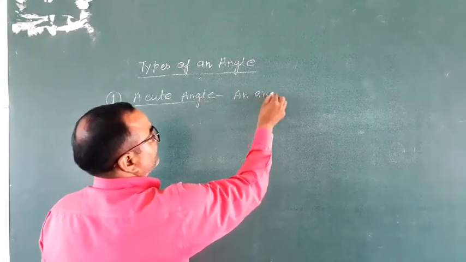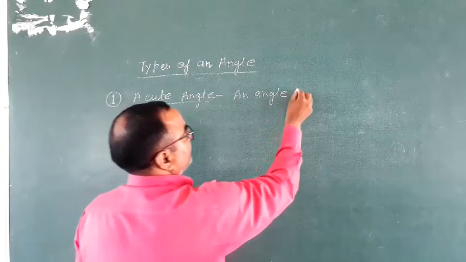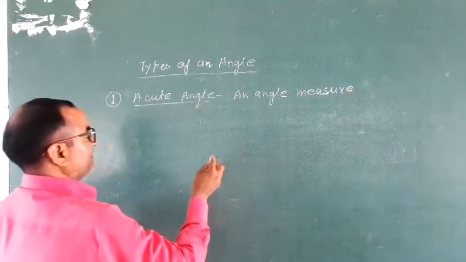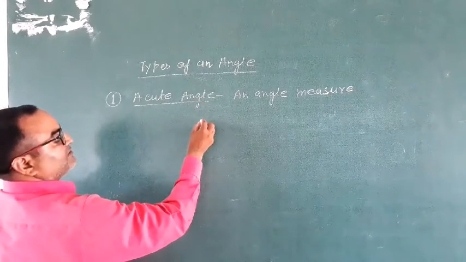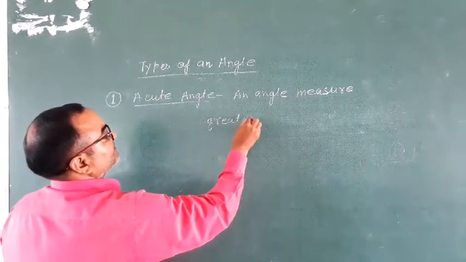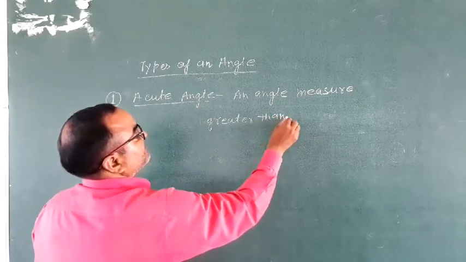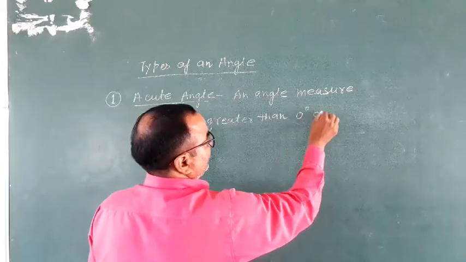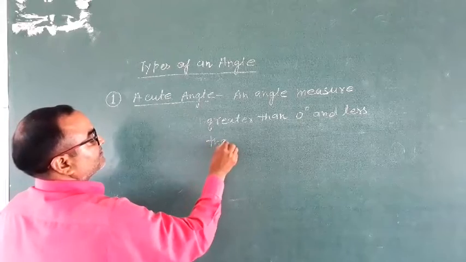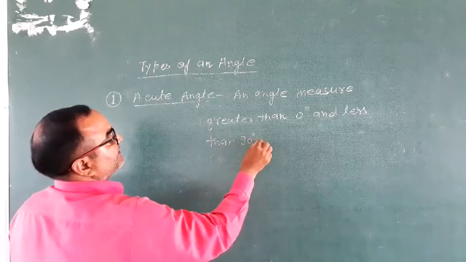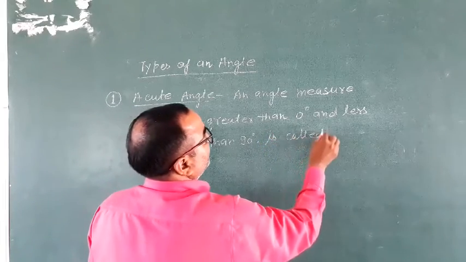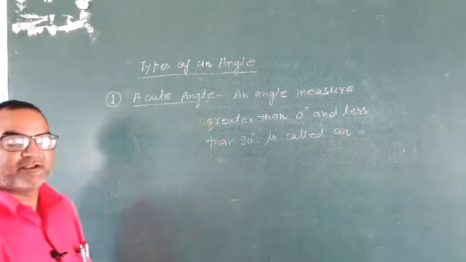An angle whose measure is greater than 0 degree and less than 90 degree is called an acute angle.